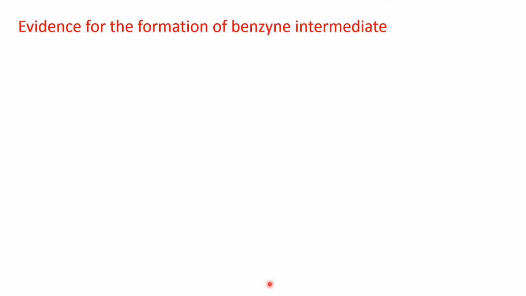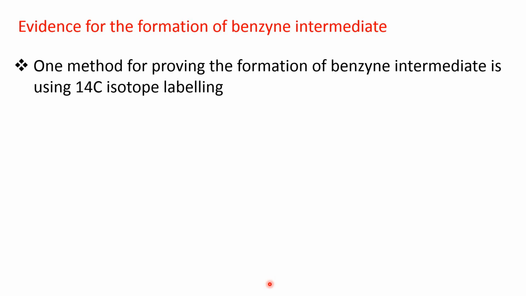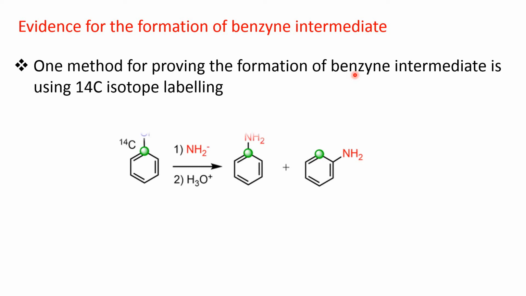Evidence for the formation of benzyne intermediate. See, one method for proving the formation of the benzyne intermediate is using the C14 isotope. See here, this is chlorobenzene. This carbon atom is replaced by an isotope of carbon, C14, and this substitution reaction is carried out.